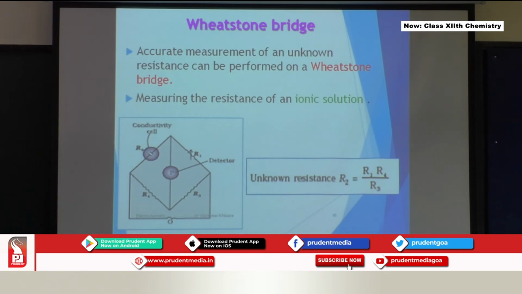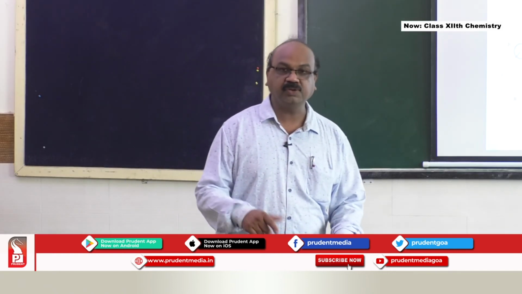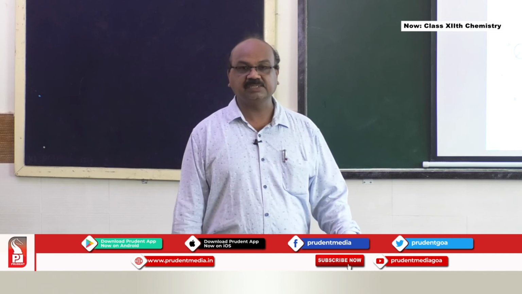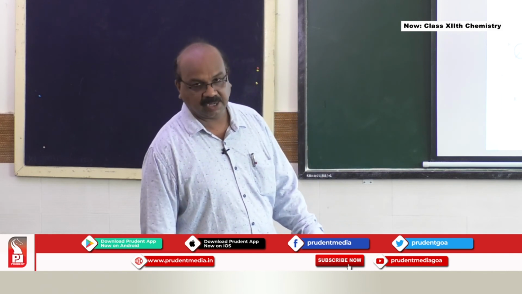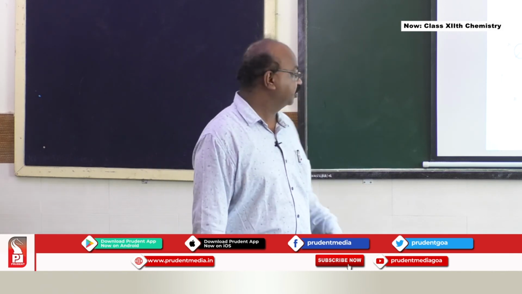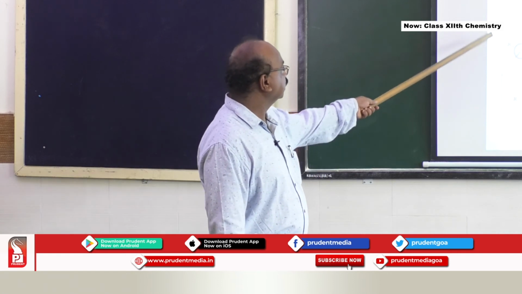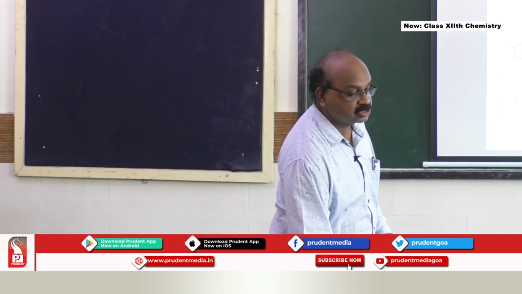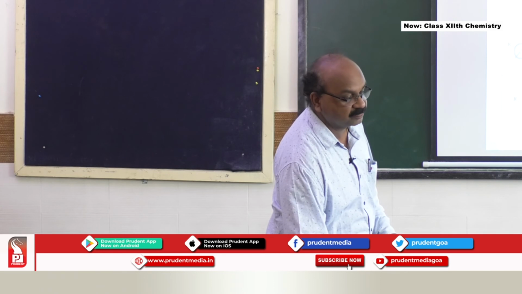The fourth one here, what is taken, which you want to find R2, that is the conductivity cell, and there you are going to find the resistance offered by that particular solution. And if you want to know the conductivity, resistance and conductance are inversely proportional to one another, you will get the conductivity of that solution. So this is the conductivity cell. So measuring the resistance of an ionic solution, making use of this Wheatstone bridge.